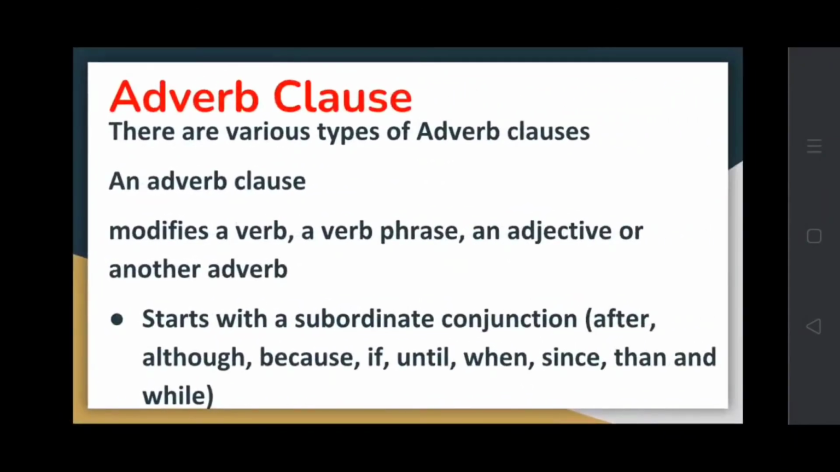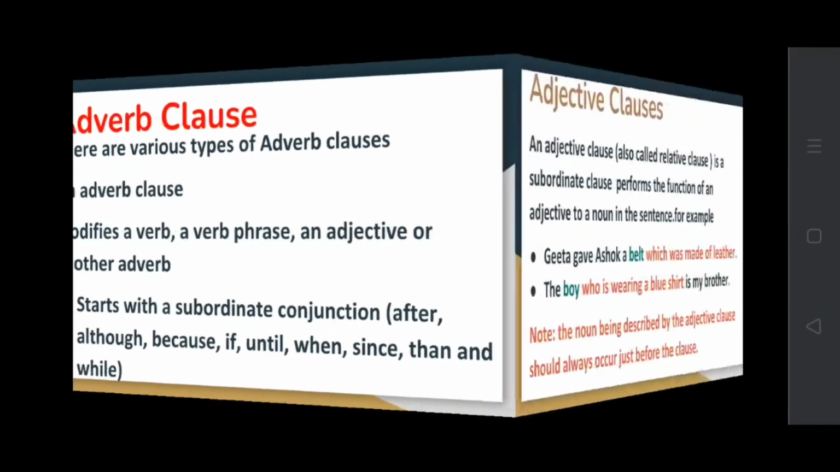So let's summarize. An adverb clause modifies a verb phrase, an adjective or another adverb. An adverb clause starts with a subordinate conjunction like after, although, because, if, until, when, since, than and while.